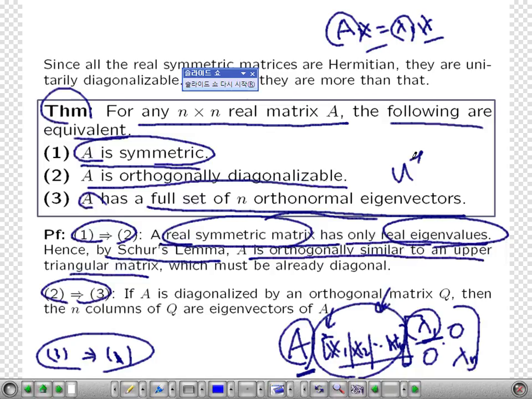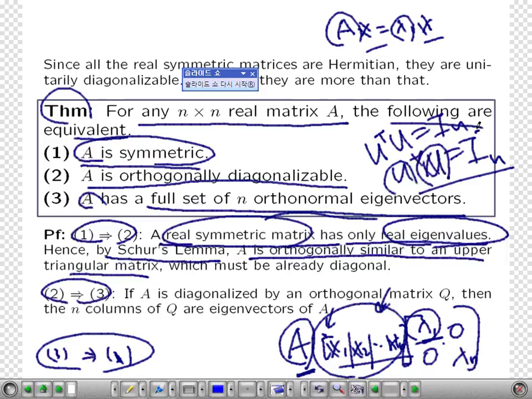That means U star U is equal to identity because it's a unitary matrix, but this is a real matrix. What that means is U transpose U is identity. These are real matrices, which means that the columns are real, orthogonal, also normal. The column vectors of this matrix U are real orthonormal vectors.